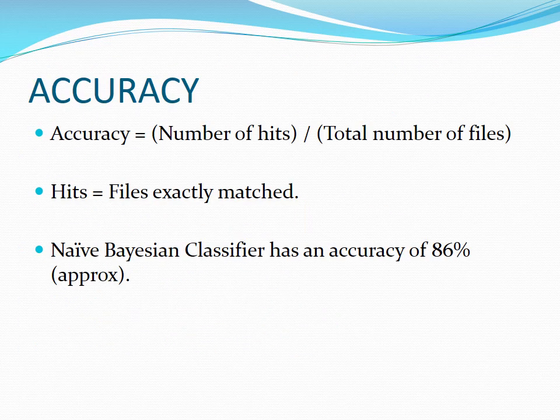The accuracy of this classifier is calculated using the formula accuracy equals number of hits divided by the total number of files, where a hit is an event that occurs when the given input file matches the category to which it belongs. The Naive Bayesian classifier has an accuracy of 86% approximately.